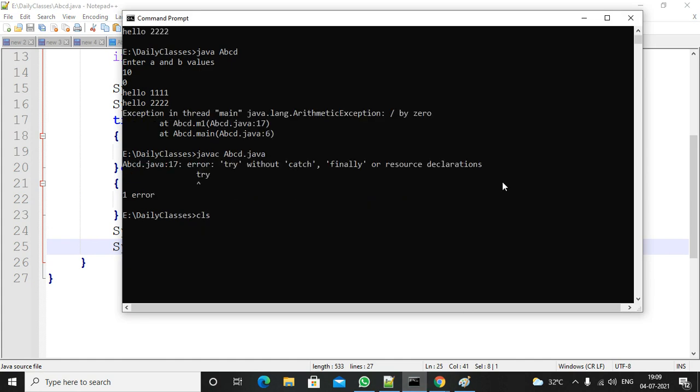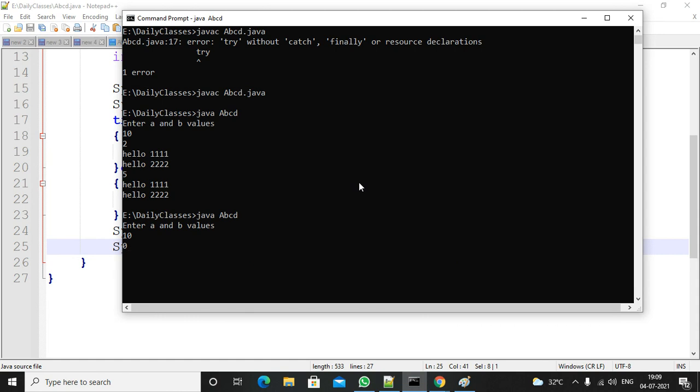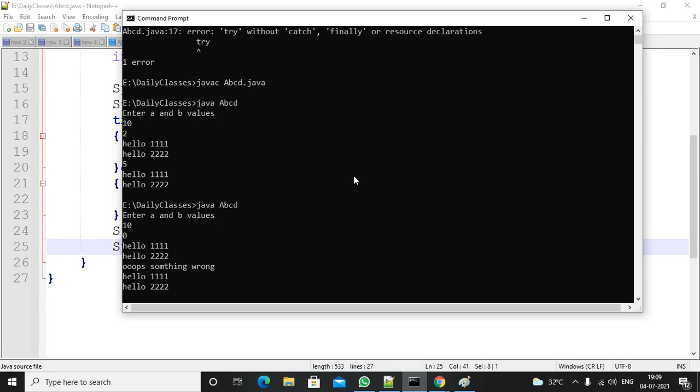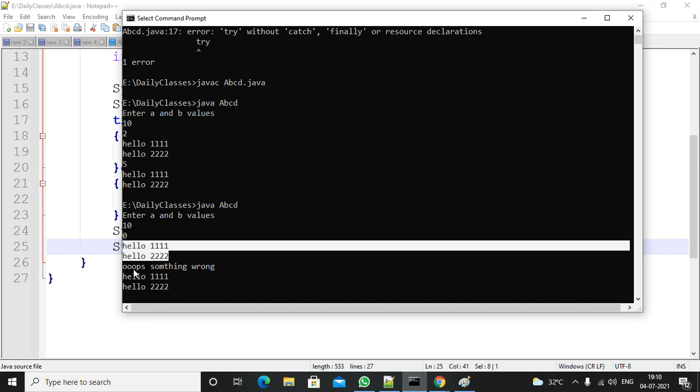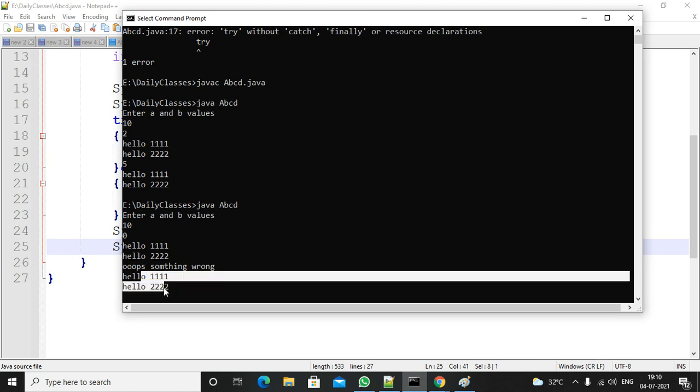Compiling the code, executing the code. It is asking me to enter the values 10 and 2, normal termination. Again I am executing, 10 and 0. See here, in this case it will not terminate abnormally. It will execute the remaining program also. Why? Because we are handling the exception. The remaining lines were printed. It went to the catch block, and the remaining statements are executed.